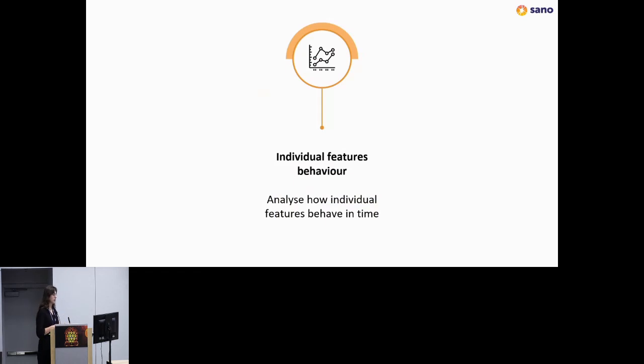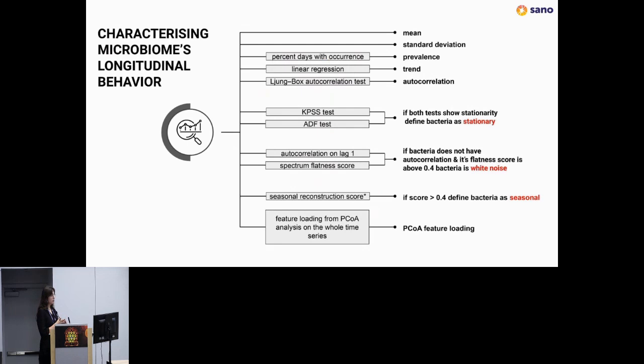Then we went on to analyze different features, so how specific bacteria behave in time. For this, we created what we call a feature vector. Every bacterium is described by many properties of a time series: mean, standard deviation, prevalence, autocorrelation, whether it's stationary, so whether its mean and variance stay the same in time, and whether this bacterium behaves as noise. A noise process is completely stochastic.